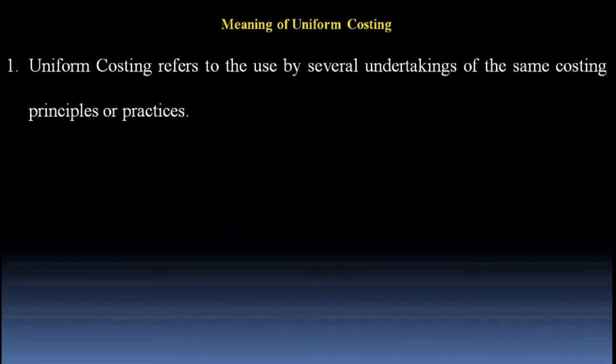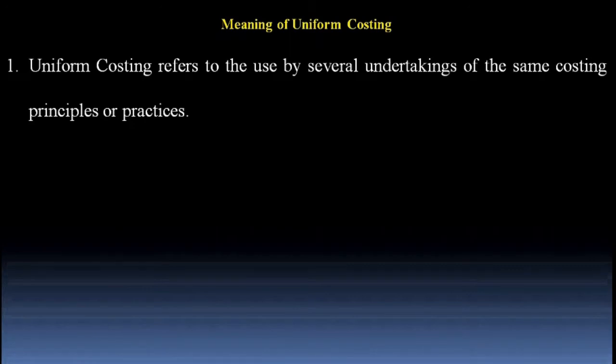Now, I would like to explain to you the meaning of uniform costing. But before that, let me remind you of two important points. Point number one, two companies can compare their key indicators with each other only if they are a part of the same industry and they are producing similar types of products or rendering similar types of services. And the second point, along with the previous point, these two companies should use similar costing methods, principles, techniques, and procedures.